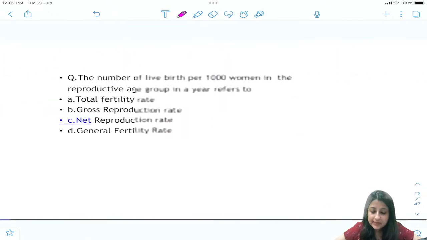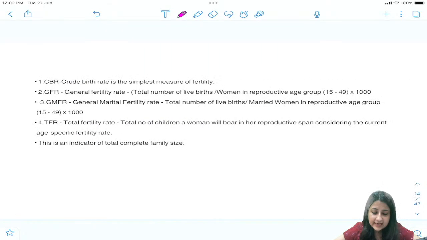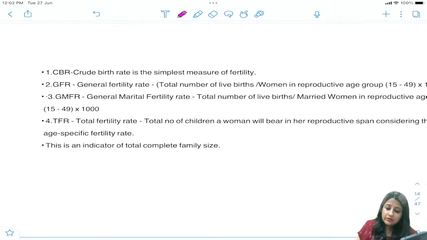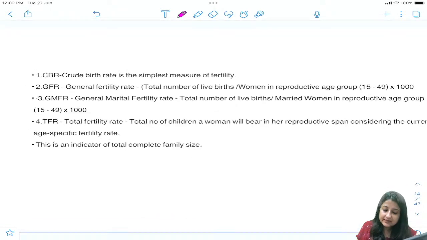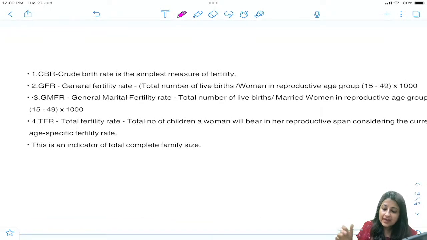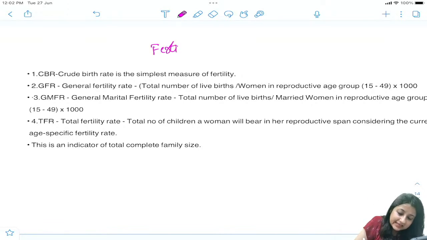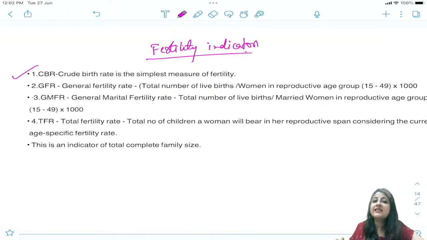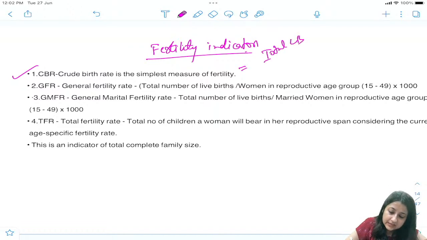Okay, so let's quickly revise these definitions once, then I'll come to the questions. See, just read with me this, okay? You'll always revise in this particular order only, ठीक है? जब भी हम लोग fertility indicators पढ़ेंगे, then we'll go to the MCQs. You will revise in this order only. The first one is CBR. CBR is crude birth rate: total number of live births per 1,000 mid-year population.